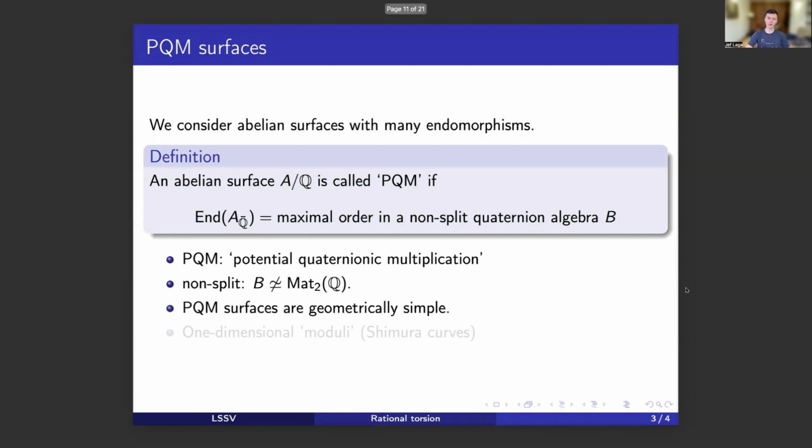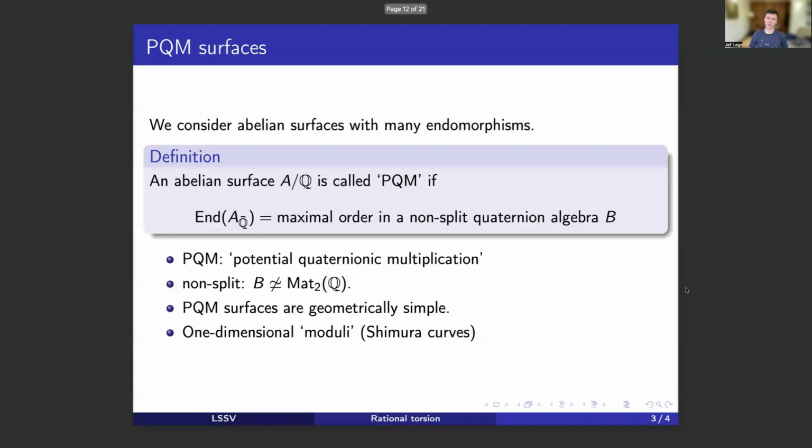And this actually implies that PQM surfaces are always geometrically simple. They're not isogenous to a product of elliptic curves, even if we pass to a field extension. And this means that the study of PQM surfaces does not reduce to the study of elliptic curves. So there's a genuine two-dimensional phenomenon going on here.